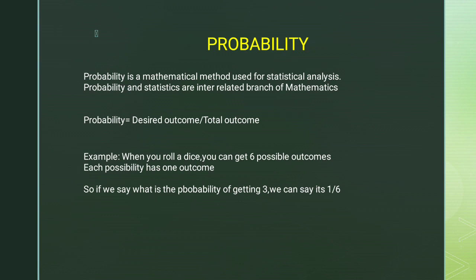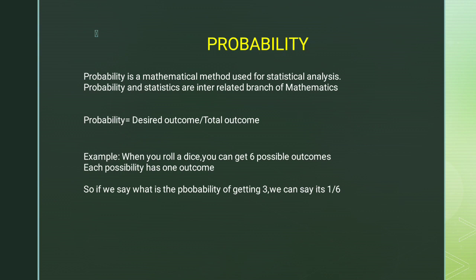Now, as far as probability is concerned, it can be defined as a mathematical method used for statistical analysis. Probability and statistics are interrelated terms with respect to mathematics. We all have studied probability in our school and college life. The probability is the same concept as if we are throwing a dice and we may get one possibility out of six. Since we have six faces in a dice, there is always a probability of getting one, and same will be the probability of getting 2, 3 and 6. So the probability would be the same.